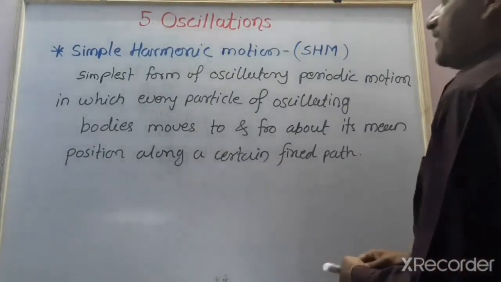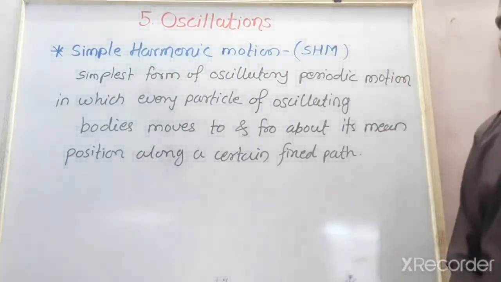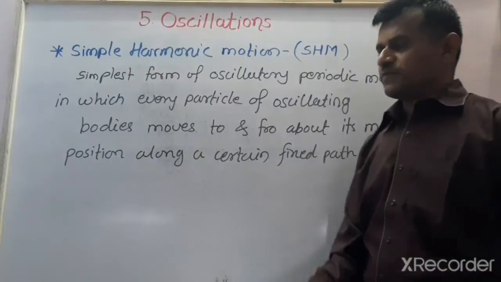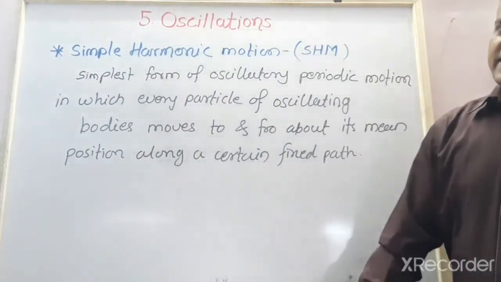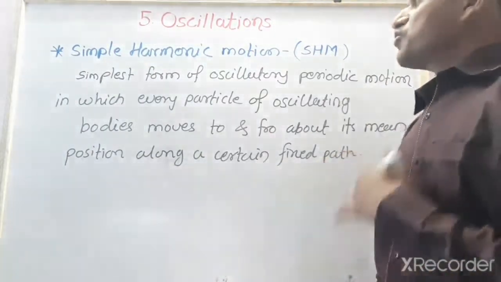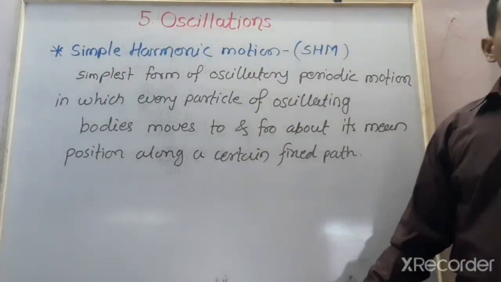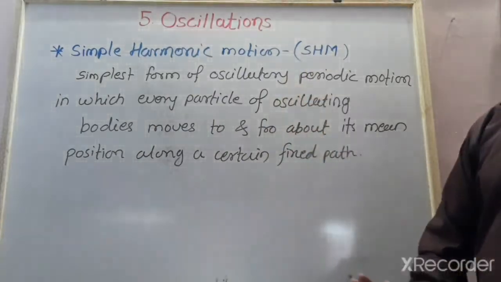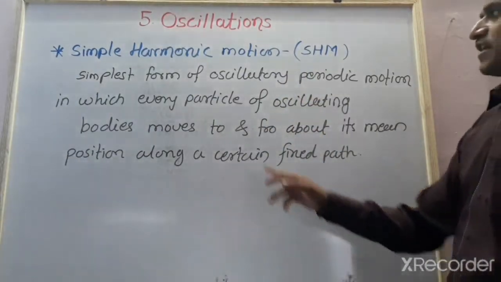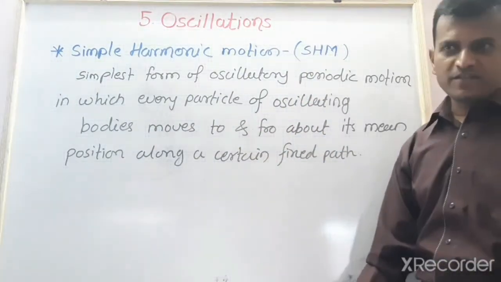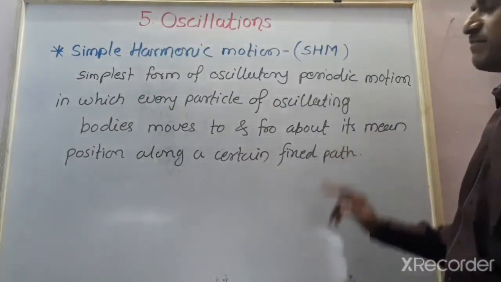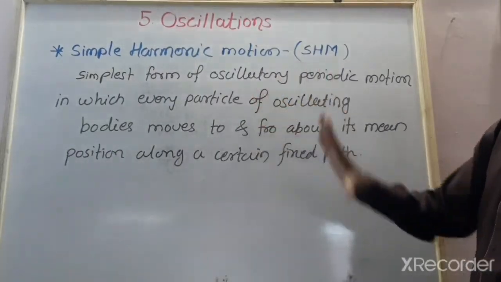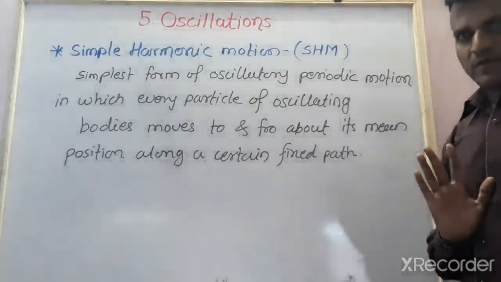The next definition is simple harmonic motion. In short it is also called SHM, simple harmonic motion, and it is defined as the simplest kind of motion, which is oscillatory periodic motion. Just as we discussed, oscillatory motion is always periodic motion, in which every particle of the oscillating body moves to and fro about its mean position along a fixed path. It is called simple harmonic motion.